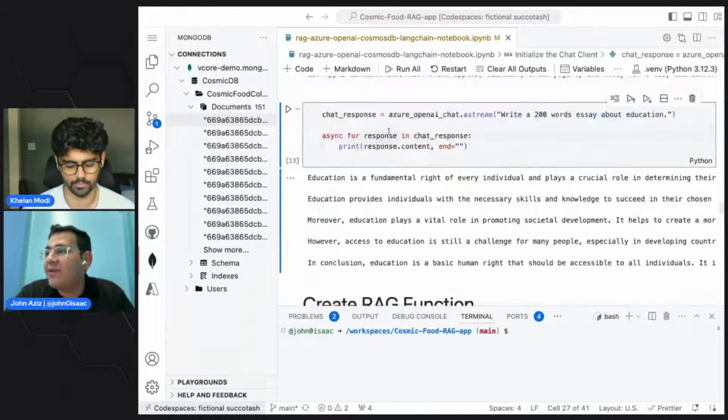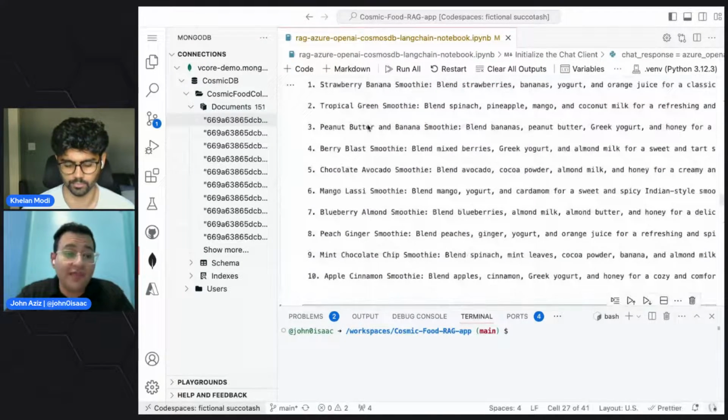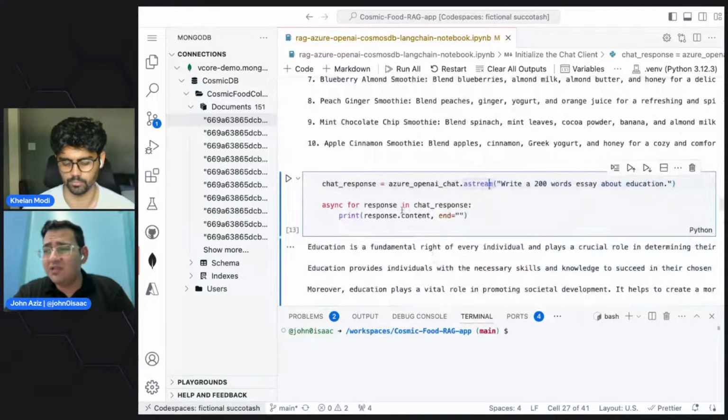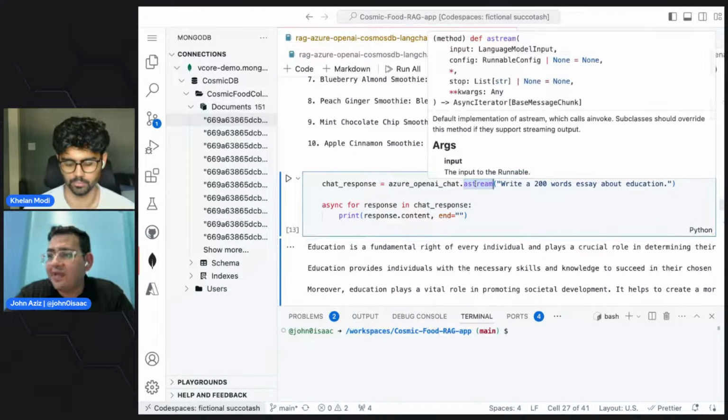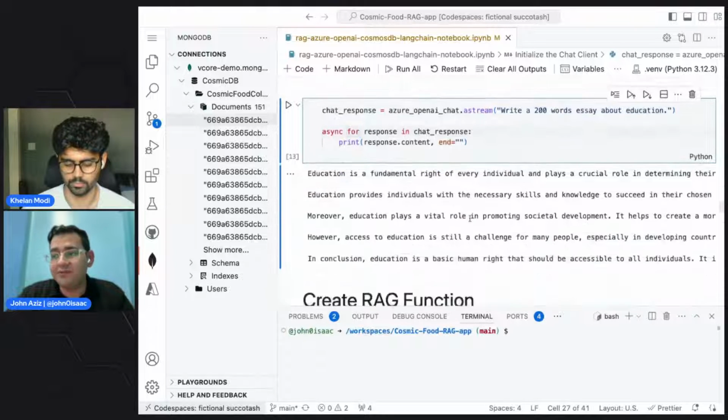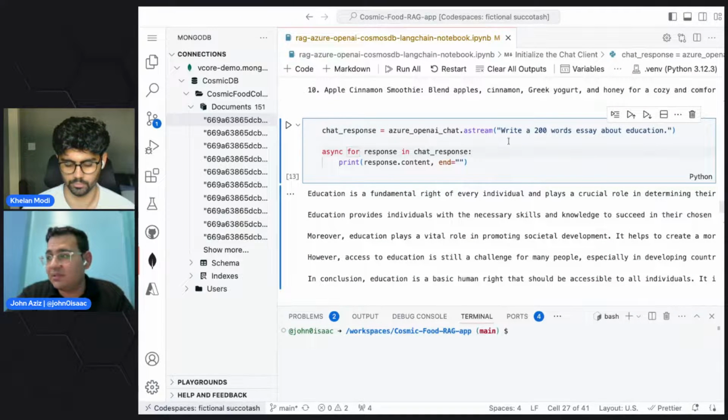Okay, so now we can move forward and try something else, which is how to do streaming in LangChain. LangChain has a specific function for streaming, and it returns an async iterator. So it returns an iterator, not a generator. We'll need to iterate over it and print the content inside it.